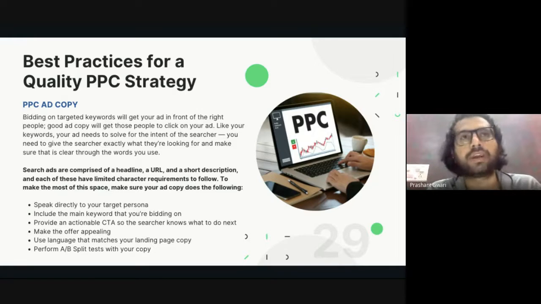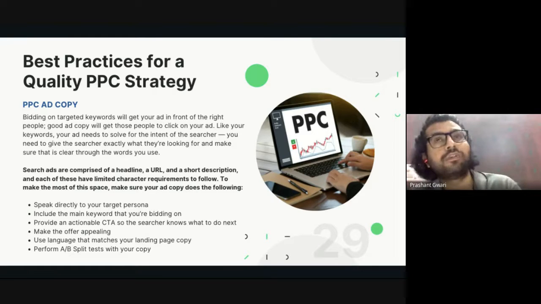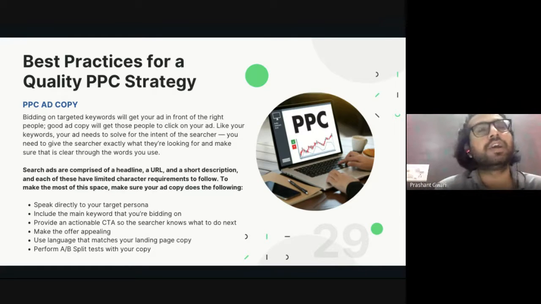But good ad copy will intrigue your customer to click on your advertisement. And if they click, that means they will visit your website and take certain kinds of action on it. So PPC advertising is not about generating impressions. It's about generating clicks, because click-through rate matters. Click-through rate will decide your quality score. So your ad copy will decide whether you generate clicks. If you generate clicks, your CTR will be high, and if your CTR is high, your quality score will be high. And if your quality score is high, your bidding will be low.